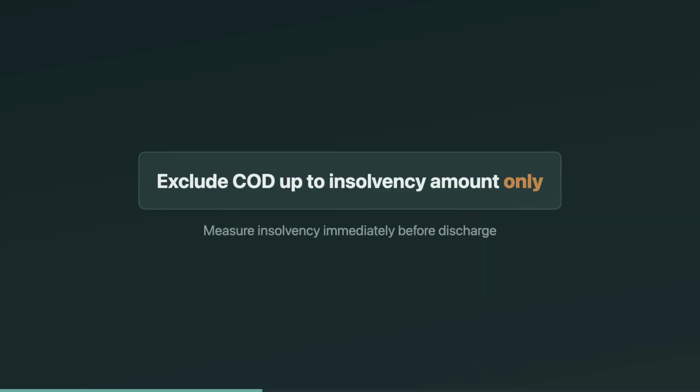Here's the calculation pattern. Step 1. Compute insolvency amount, liabilities minus FMV of assets. Step 2. Compare that to the canceled debt. The exclusion is the smaller of those two numbers. If COD is bigger than insolvency, the extra is taxable. Exam tip: the timing phrase "immediately before the discharge" is not optional.